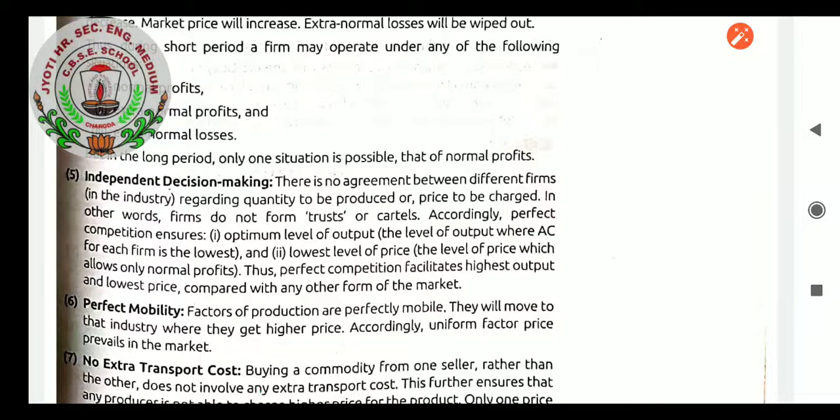That is independent decision making, students. So, there is no agreement between different firms in the industry regarding quantity to be produced or price to be charged. In other words, firms do not form trust or cartels. Accordingly, there will be a perfect competition, perfect mobility.